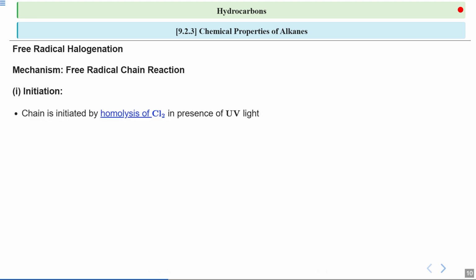Here we learn that the chain is initiated by the homolysis of chlorine gas in the presence of UV light. Homolysis is when a bond breaks evenly and each atom takes one electron, forming free radicals. This is similar to how sunlight can cause certain reactions to start, like how UV light can cause sunburn. The chemical equation for the initiation step is: chlorine gas absorbs UV light, causing the bond to break and form two chlorine free radicals, which is Cl dot. These radicals are highly reactive and will drive the next steps of the reaction.